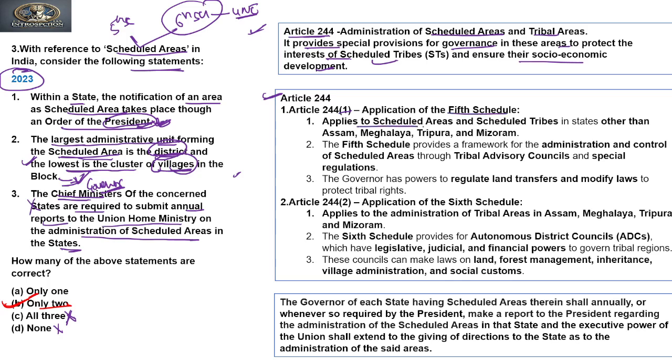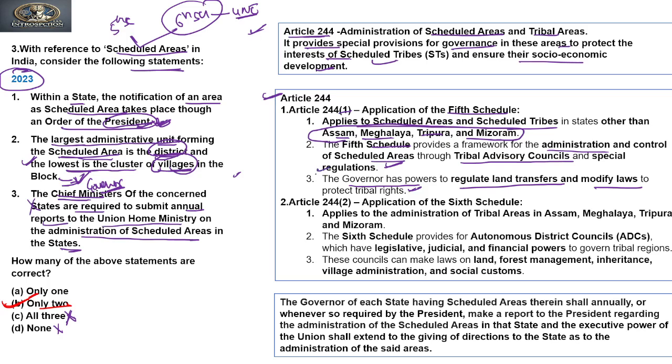It applies to scheduled areas and scheduled tribes in states other than Assam, Meghalaya, Tripura and Mizoram, which are specially covered under the sixth schedule. The fifth schedule provides a framework for administration and control of scheduled areas through the tribal advisory council and special regulations. The governor has the power to regulate land transfer and modify laws to protect tribal interests.